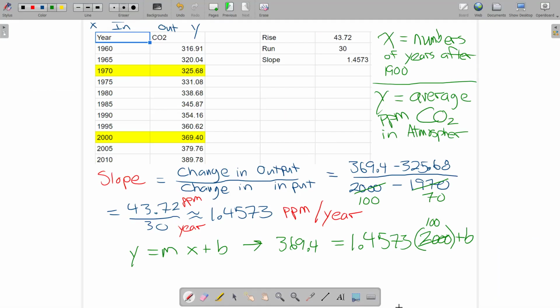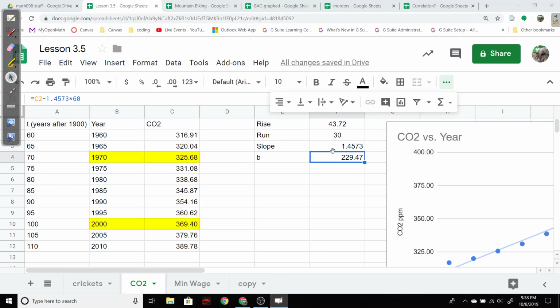So I think the y-intercept now, B, is 229.47. And you might be saying, whoa, wait a minute. You plugged in the year 1970, not the year 2000 to get that. This is true, but it shouldn't matter which point you pick. So let's just double check on the spreadsheet. So here again, I found that B by plugging in, actually I plugged in 1960. Oh, that's going to change things a little bit because it's not one of my starting points. So I should have picked 1970, which would be, what, C4?